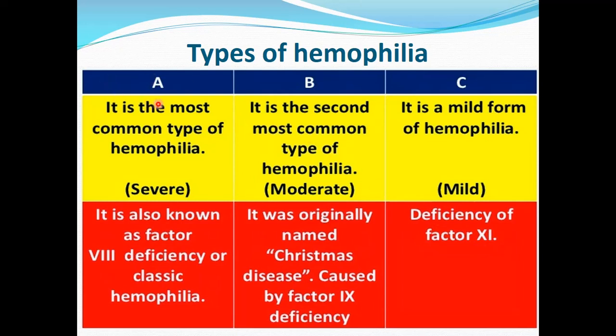The most common is type A, or classic hemophilia.